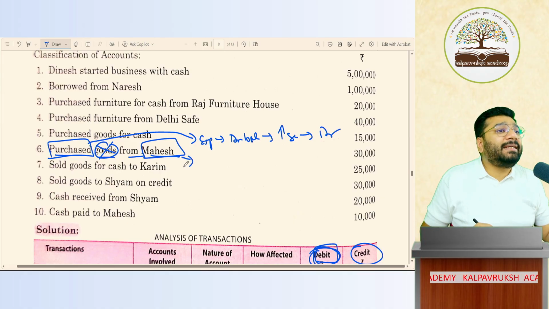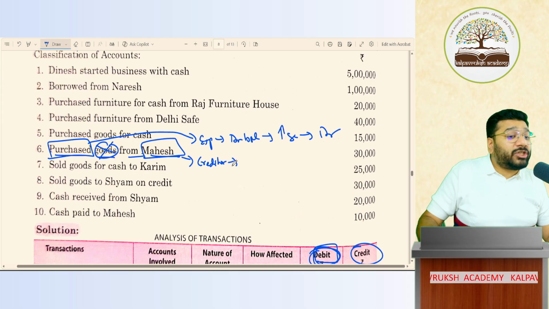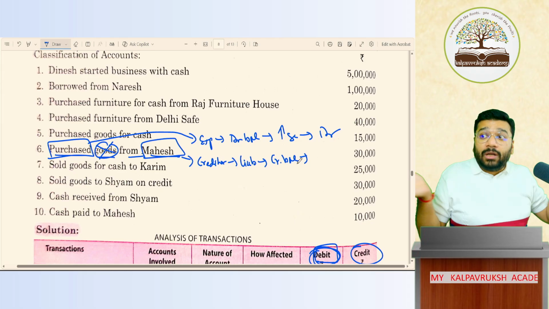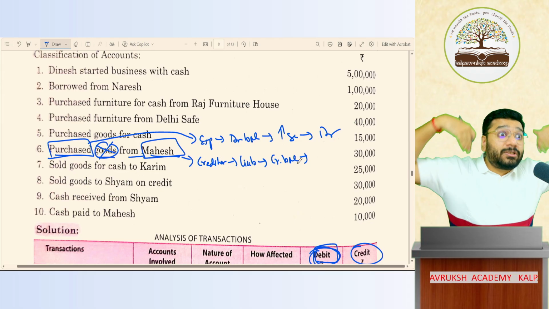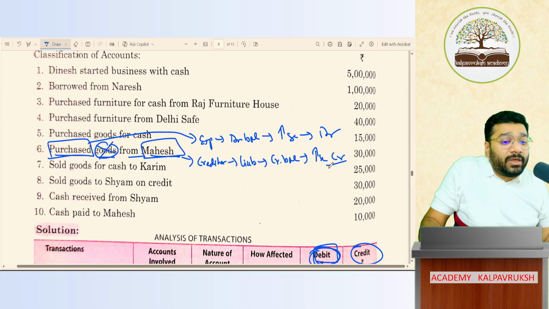Mahesh is technically called a creditor. Creditor comes into what classification? Liabilities. Liability, what balance? Credit balance. If I keep on buying more and more goods from Mahesh, my tension will increase because that much money I have to pay in future. So to increase liability, what should I do? Give a credit.